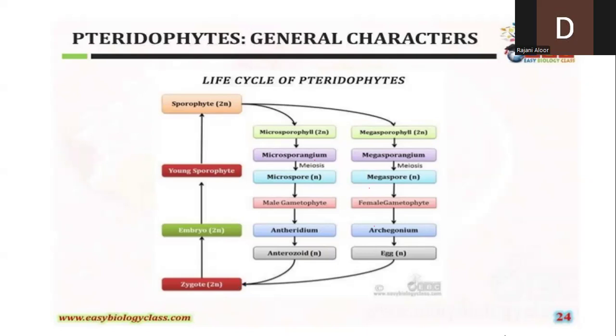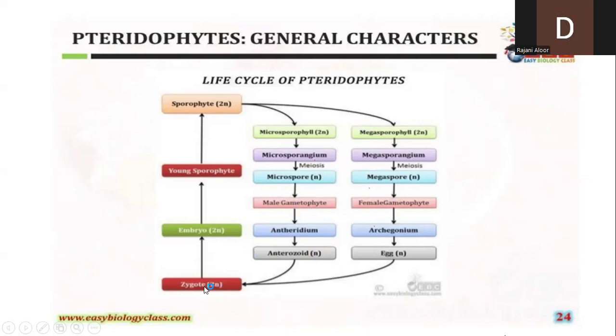Now, this part of the life cycle up to the zygote is completely of the sporophytic generation. All the boxes here on the right side are of the sporophytic generation. From the microspore formation onwards, up to the gametes, it is the gametophytic generation.